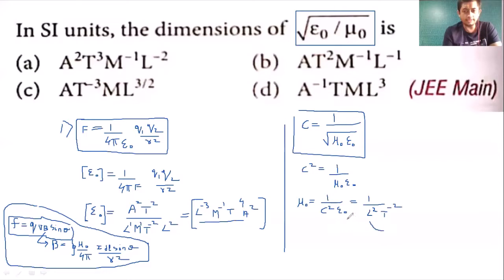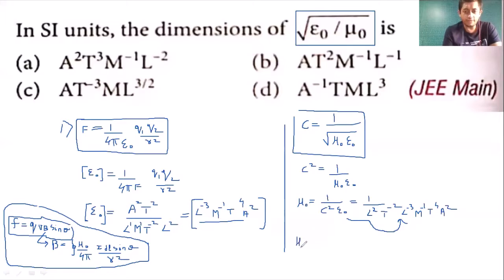So instead of epsilon naught we will say that epsilon naught is in the denominator l raised to minus 3 m raised to minus 1 t raised to 4 and a raised to 2 students, a raised to 2. तो क्या हो जाएगा?